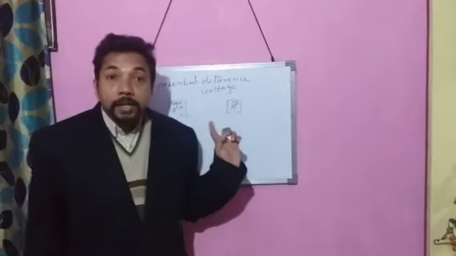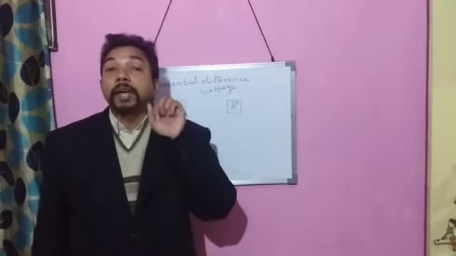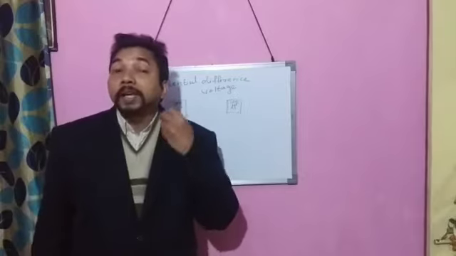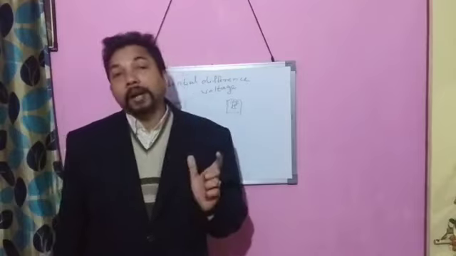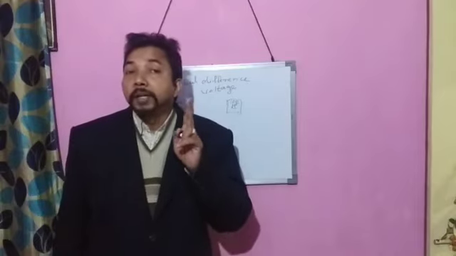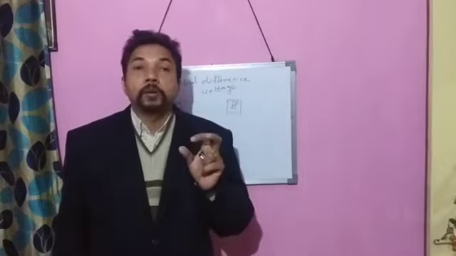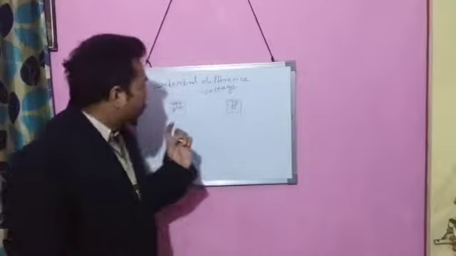It means that the body A has 10,000 electrons more than the number of protons. Suppose that a body is neutral. If a body is neutral, it means that that body has equal number of electrons and protons.